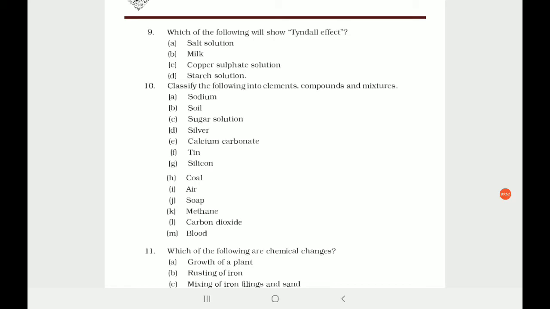Copper sulfate solution is a solution, you can understand, a homogeneous mixture, so it won't show any kind of Tyndall effect. And starch, yes, it shows the Tyndall effect because starch is nothing but colloidal particles. You cannot just say that starch has been completely dissolved in the water. It keeps its colloidal particles there.